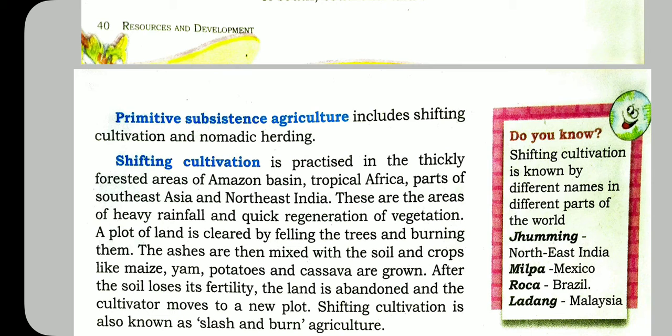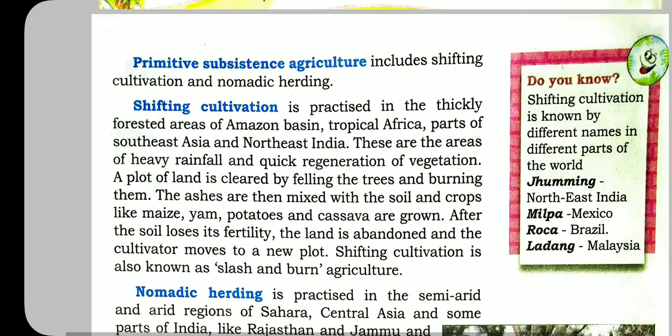Primitive subsistence agriculture includes shifting cultivation and nomadic herding. Shifting cultivation is found in thickly forested areas of the Amazon basin, tropical Africa, parts of Southeast Asia, and Northeast India. These are areas of heavy rainfall and quick regeneration of vegetation. A plot of land is cleared by felling the trees and burning them. The ashes are then mixed with the soil and crops like maize, yam, potatoes, and cassava are grown. After the soil loses its fertility, the land is abandoned and the cultivator moves to a new plot.